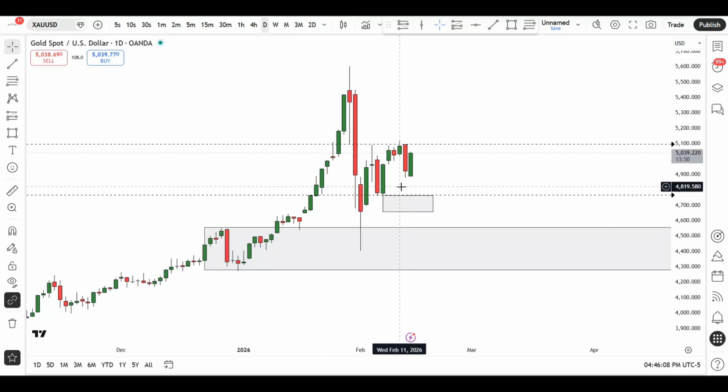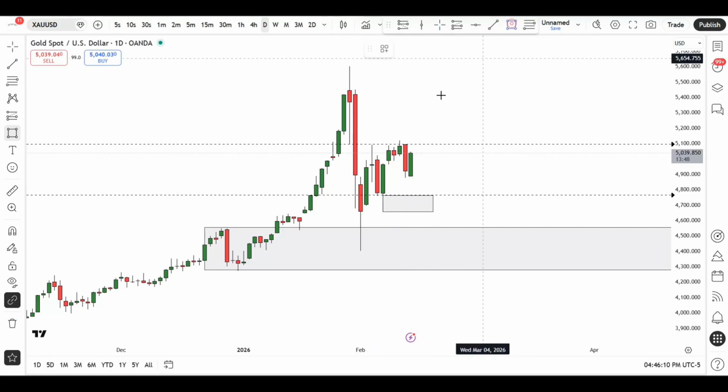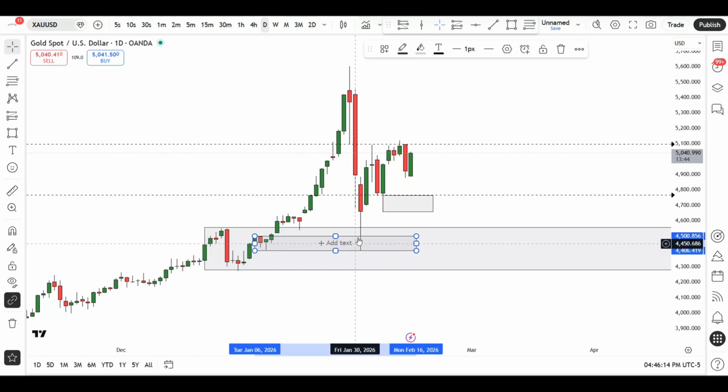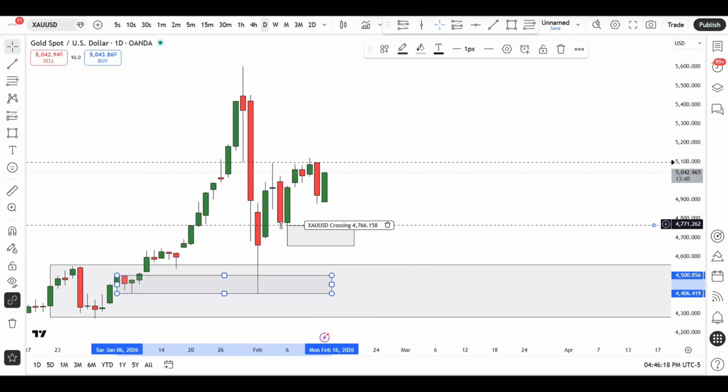Now, if we take a look at the daily, we begin to even narrow things down. This is the area that the market's tapped into, and from here you can see that the bulls have come into these markets. Now, we've kind of remained above this particular demand zone area, but again, the market is slowly but surely getting to the upside. We're not really getting there in momentum.